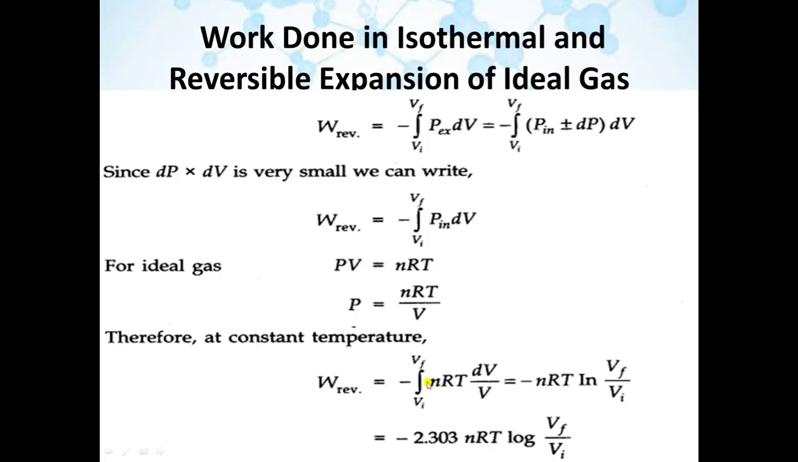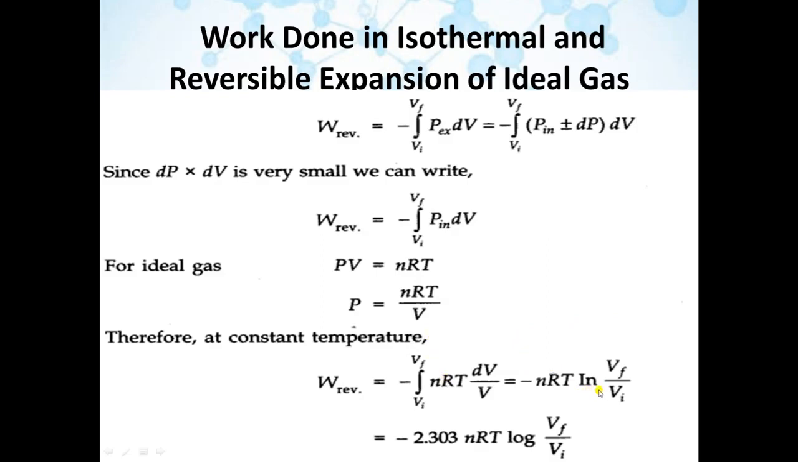Now we will integrate it. nRT is constant, so we will keep nRT outside the integration sign, and here we will integrate 1 by V with respect to dV. When you integrate 1 by V, it will be natural log of V. And when we put the limits, initial volume and final volume, it will become natural log of final volume divided by initial volume. This is the integration part. This is just calculation.